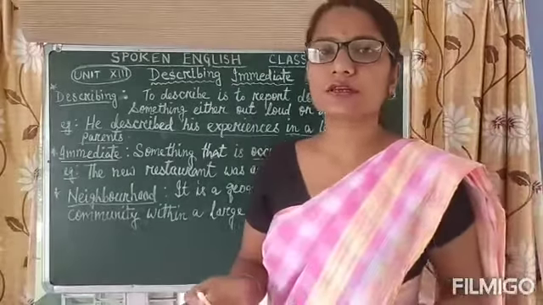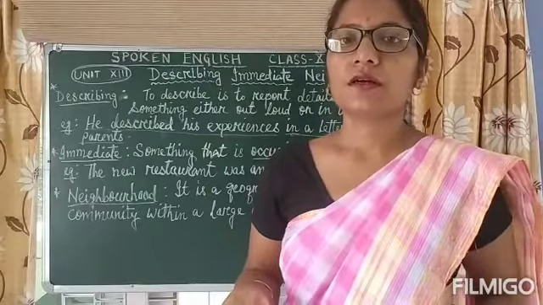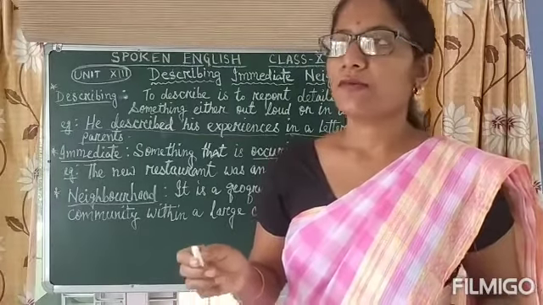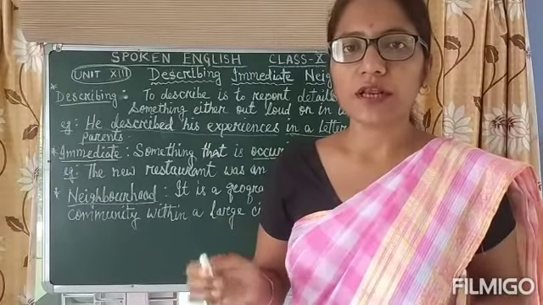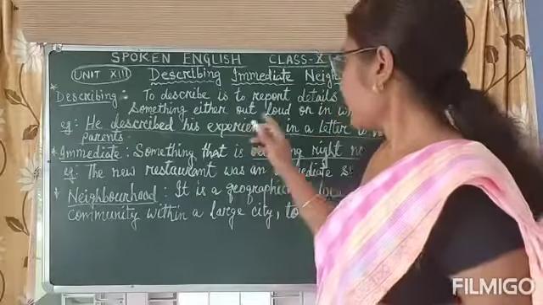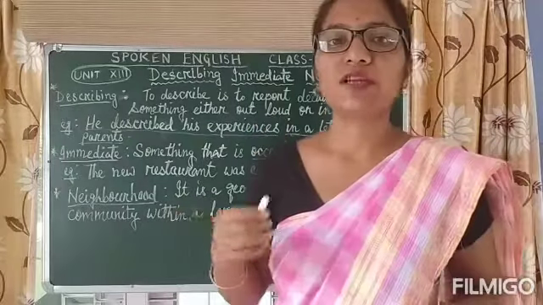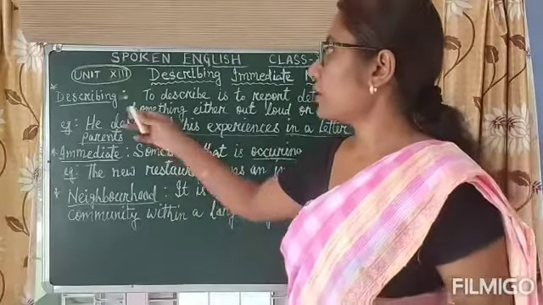Whenever we give detailed information to others in an elaborate way, whether orally, when we speak out, or in written, that is called describing.